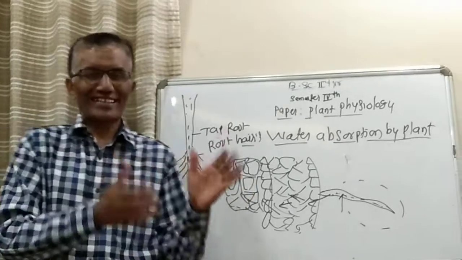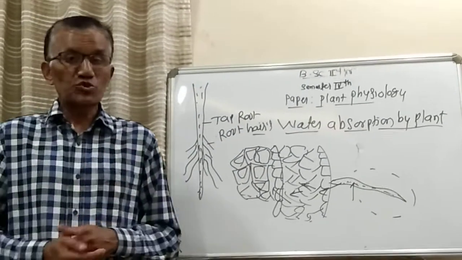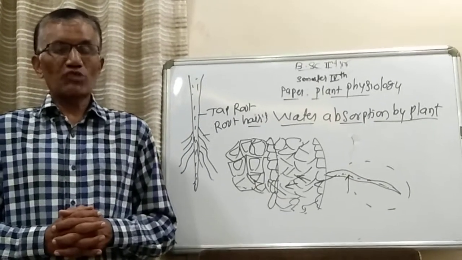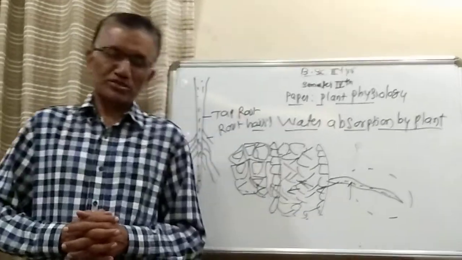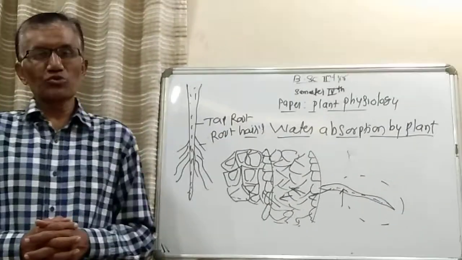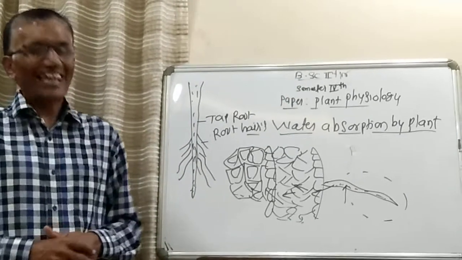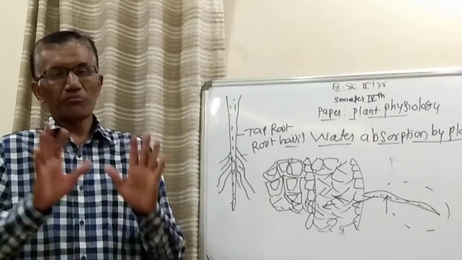What is meant by the carrier concept theory? What is meant by Donnan's equilibrium theory? How do these two theories prove the active and passive absorption of inorganic elements by plants? With the help of these two theories we can explain the mechanism of absorption of inorganic elements by plants.